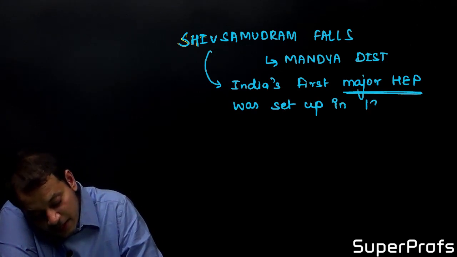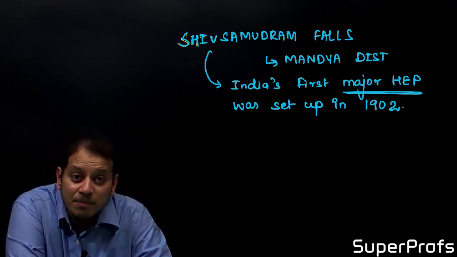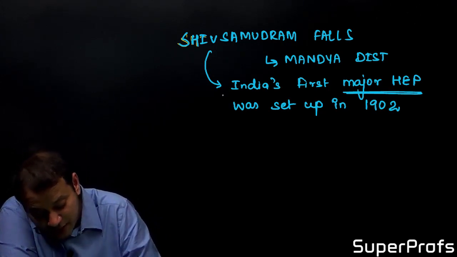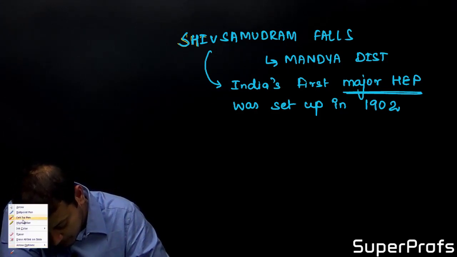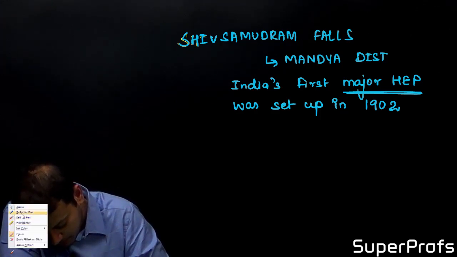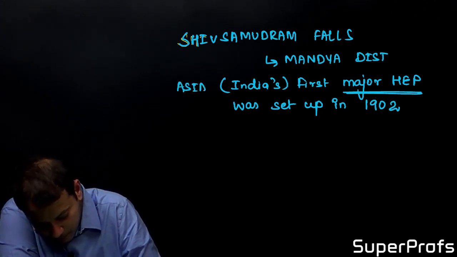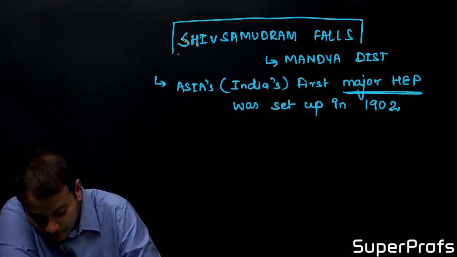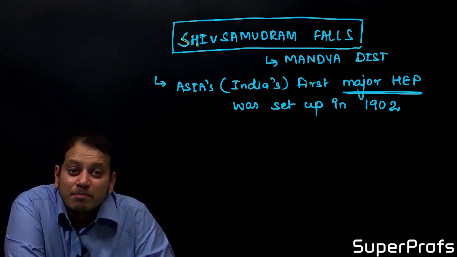It was set up in 1902 by General Electric, GE, for some British companies. Not only India's first, even Asia's first major HEP was set up here.